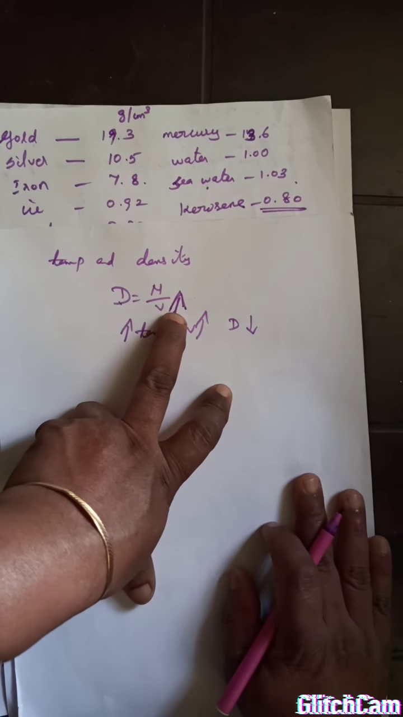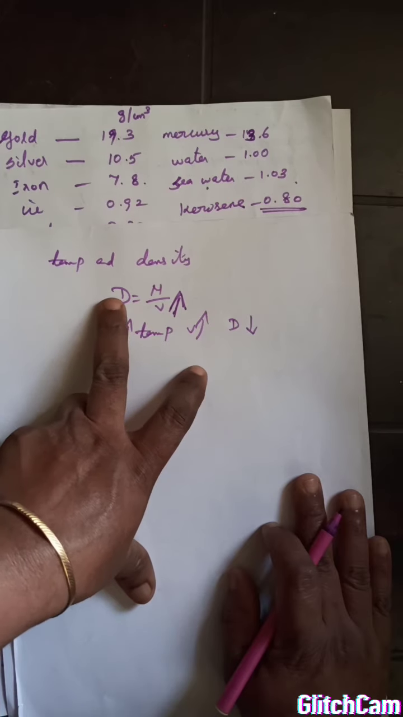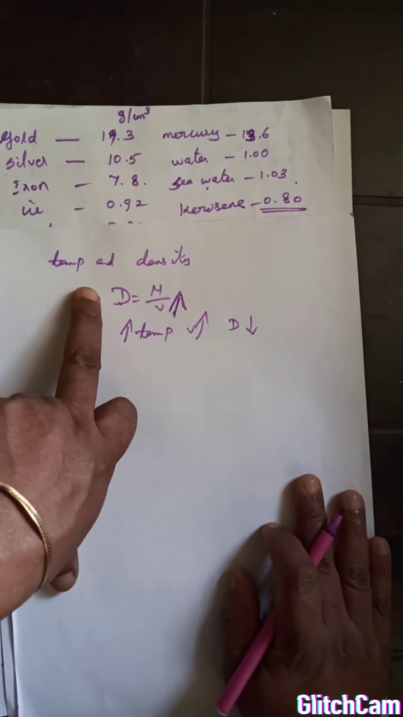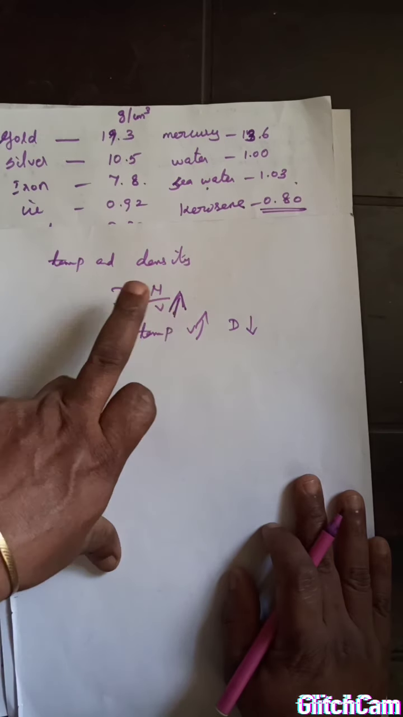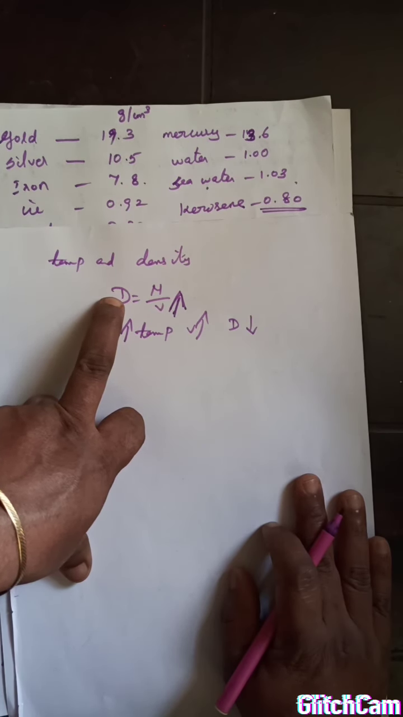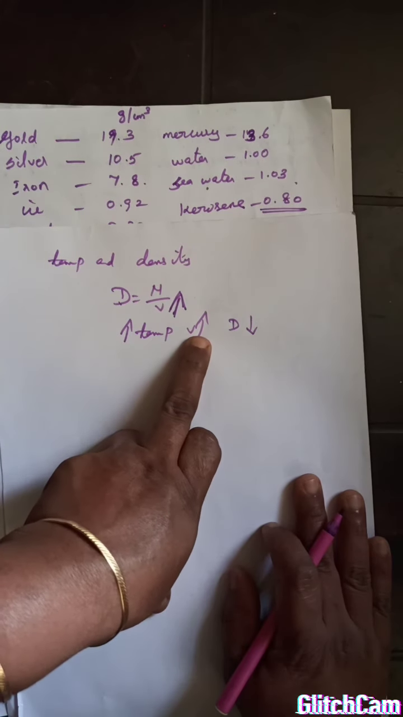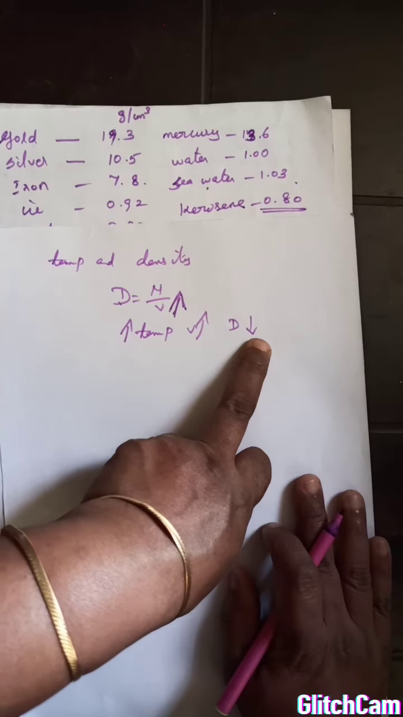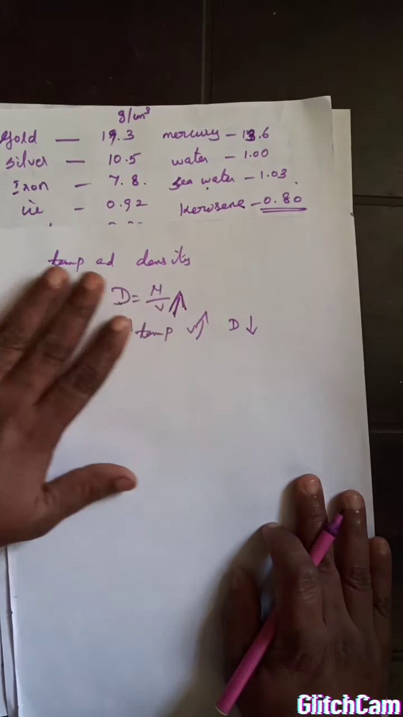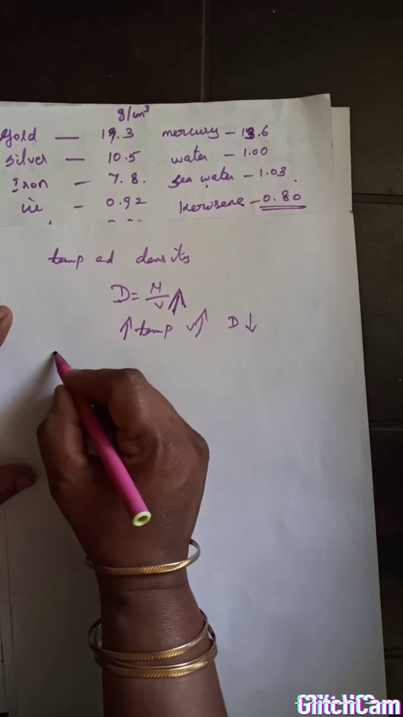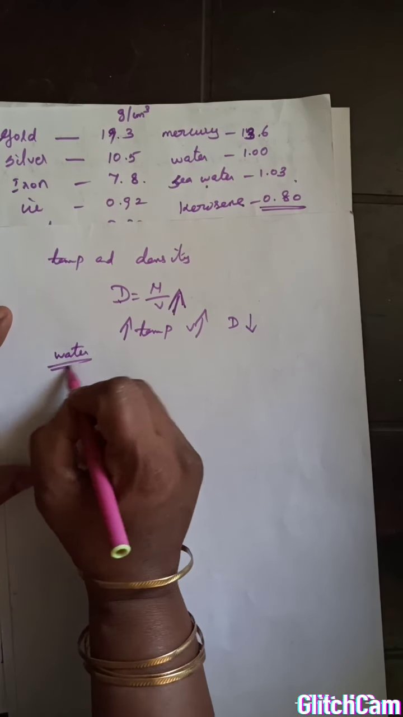If volume increases, the volume is inversely proportional to density. So if volume increasing means density decreasing, if volume decreasing means density increasing. Okay, so on heating or increasing temperature, the volume increases, so the density decreases. This is common, but some have an exception also. So in that, the first important one is water. So what happens in water?